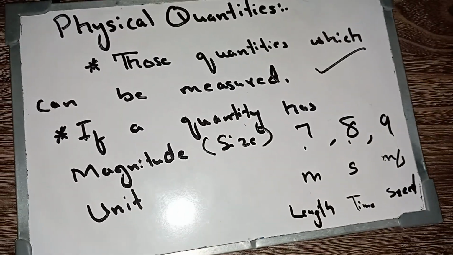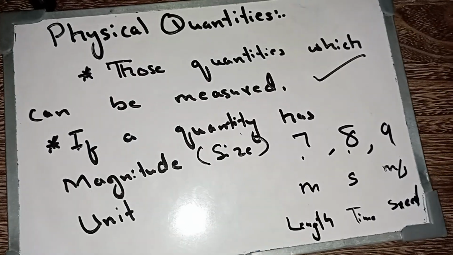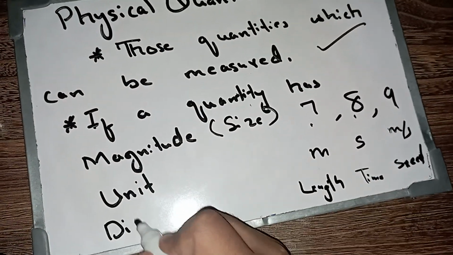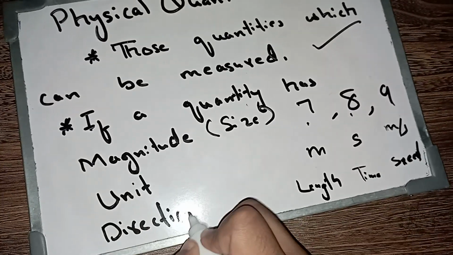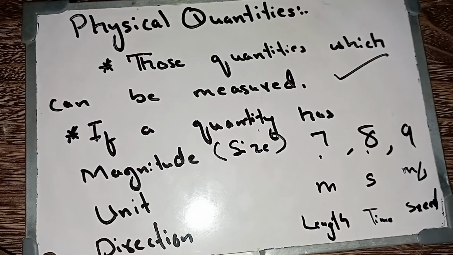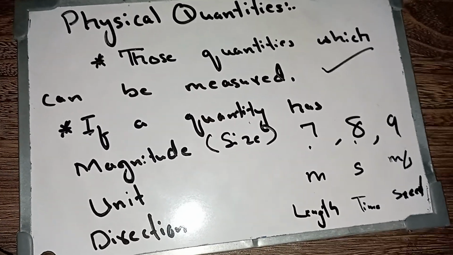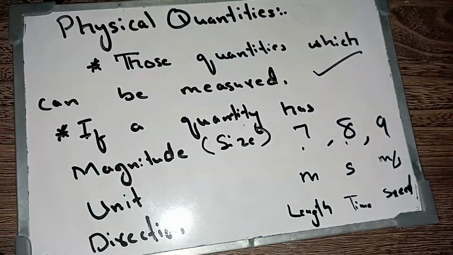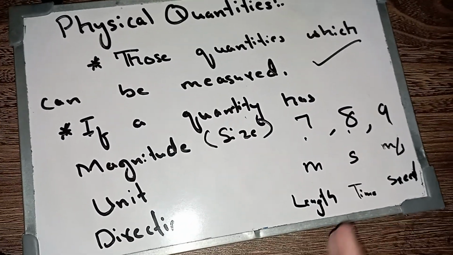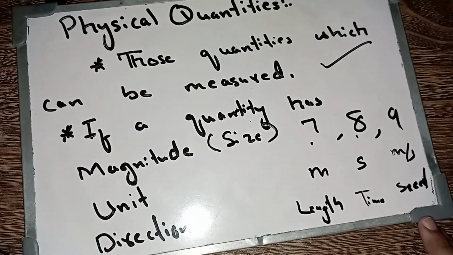Now, there is another thing. Leaving magnitude and unit aside, a few physical quantities have direction. Direction basically is an optional statement. There are a few quantities which have direction and there are a few quantities which don't have direction. That is where we can categorize the physical quantities into two parts. The first part is the one which has direction and the other part is the one which doesn't have direction.